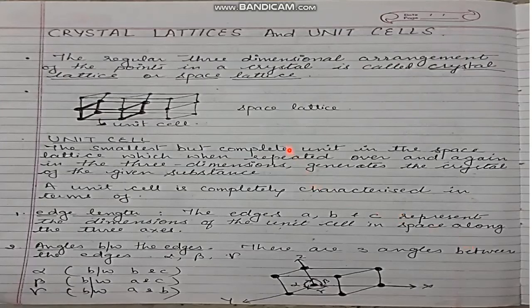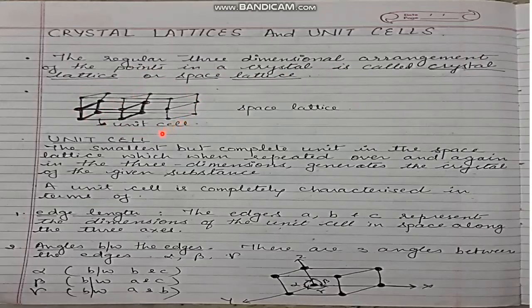Now we will deal with the crystal lattice and the unit cell. The regular three-dimensional arrangement of points, which here represent atoms in a crystal, is called the crystal lattice or the space lattice. This is a space lattice I have made out of two unit cells.